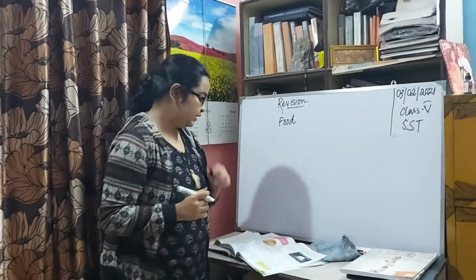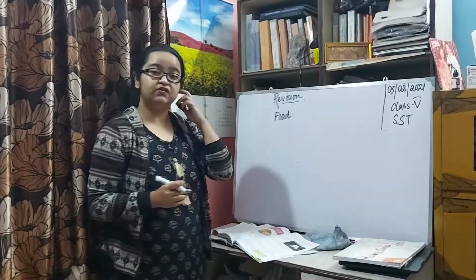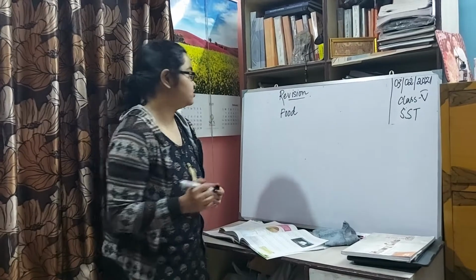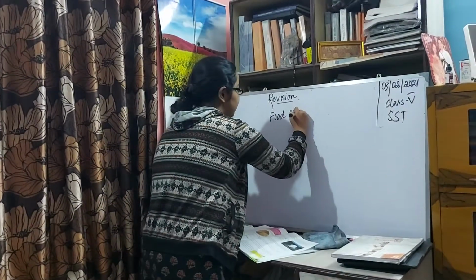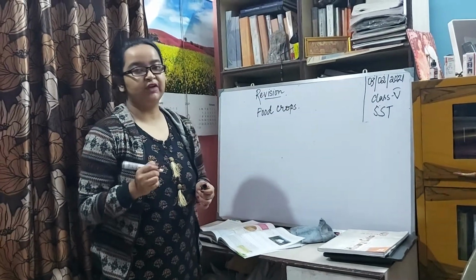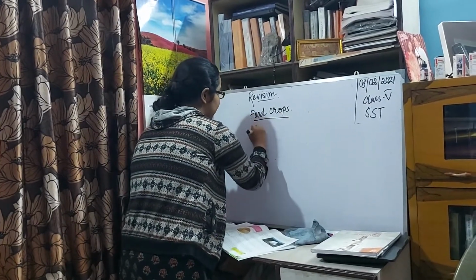Welcome back, students. In this session we'll have a revision, a quick recapitulation of the two chapters that we have completed, that is the agriculture in India and the industries in India. First we'll be dealing with the agriculture. So we know that the crops that are grown in India have been divided into two types, that is food crops and cash crops.